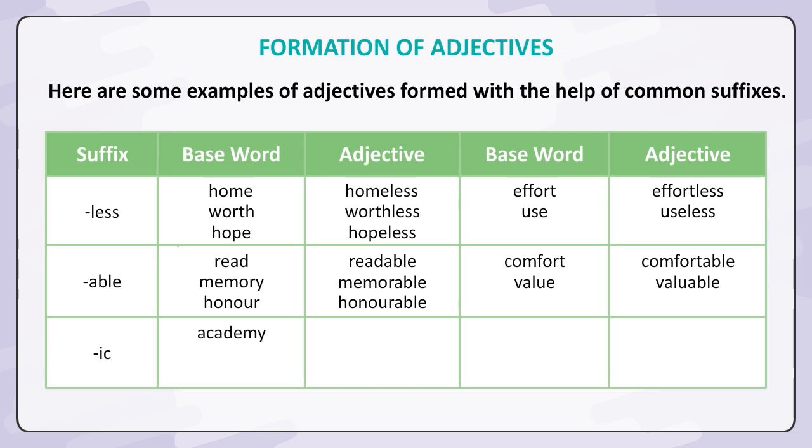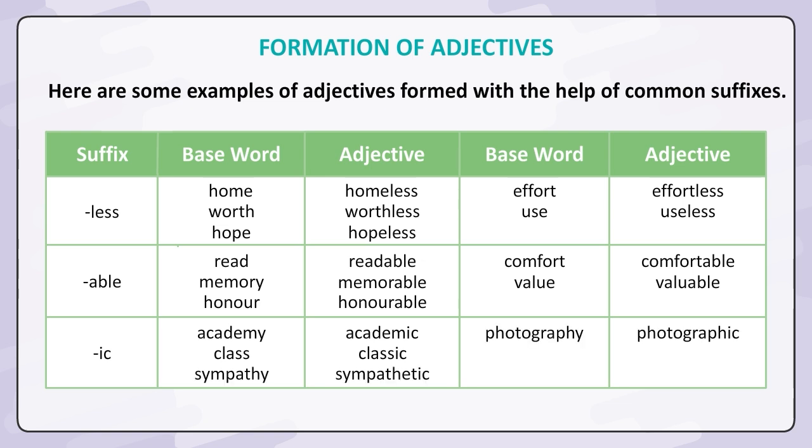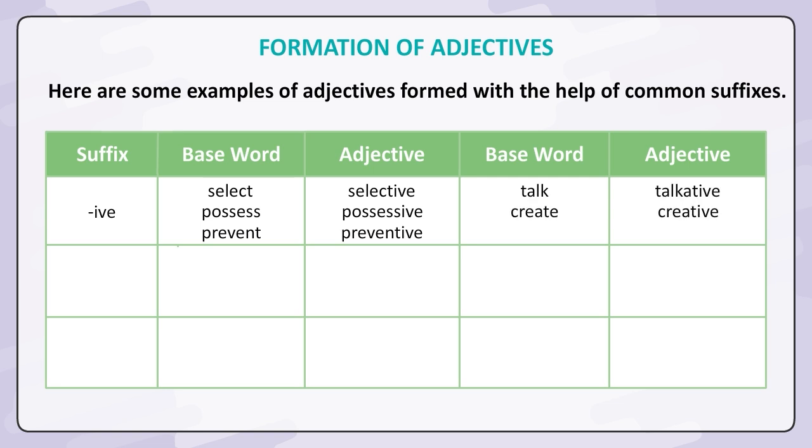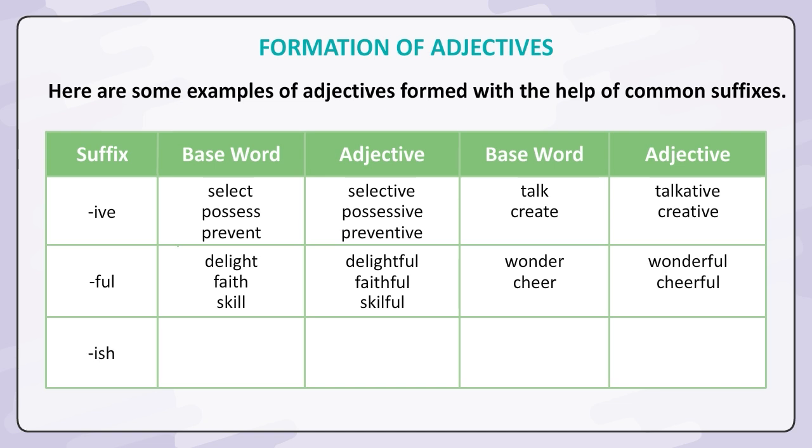IC: academy, academic; class, classic; sympathy, sympathetic; photography, photographic; science, scientific. IVE: select, selective; possess, possessive; prevent, preventive; talk, talkative; create, creative. FUL: delight, delightful; faith, faithful; skill, skillful; wonder, wonderful; cheer, cheerful.